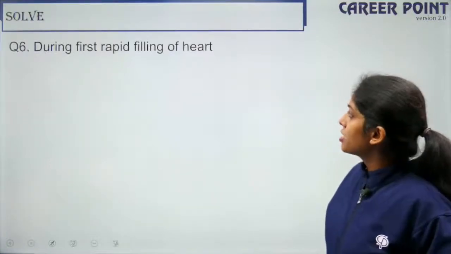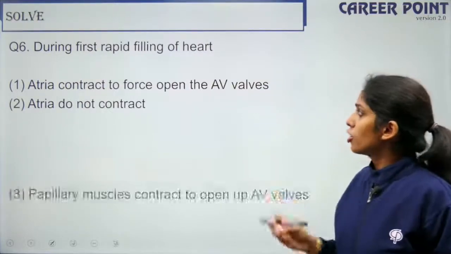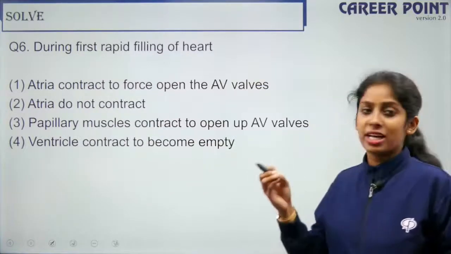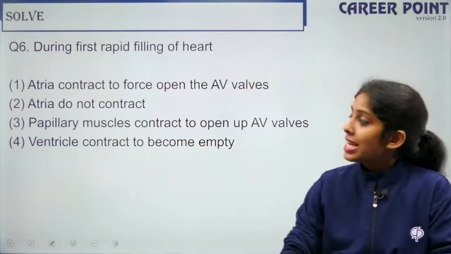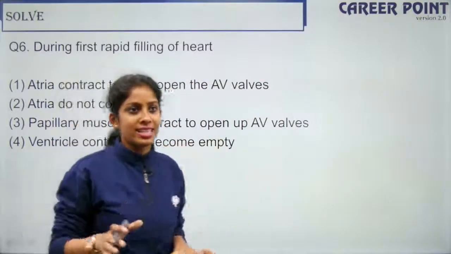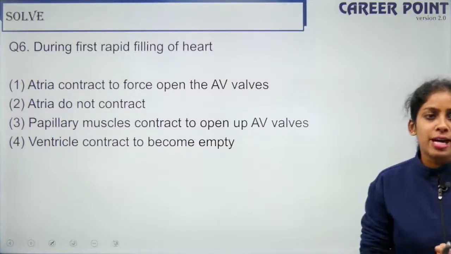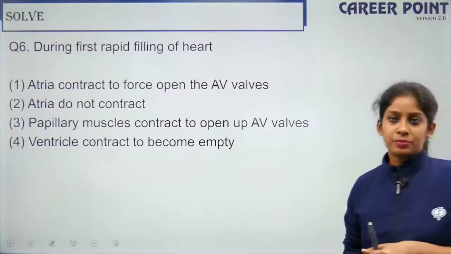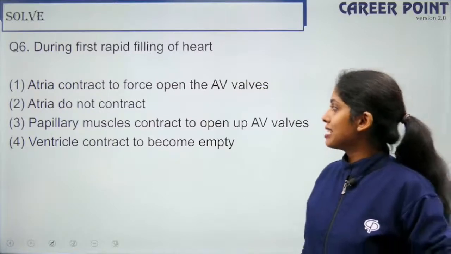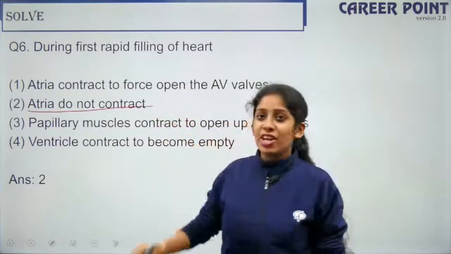Question 6. During the first rapid filling of the heart, atria contract to force open the AV valves. Atria do not contract. Papillary muscles contract to open up the AV valves. Ventricle contract to become empty. So during the first rapid filling of the heart, meaning when the two atria are filled, the right and the left, what happens? Any guess? Ajay, Dharni, Bhavya? So what do you think will be the answer here? Okay, so the atria do not contract. So when does the atria contract?